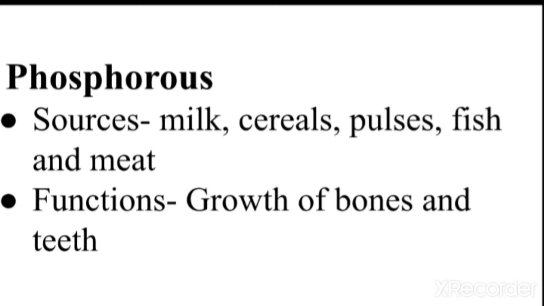Phosphorus comes from milk, cereals, pulses, fish and meat. All these are the different sources where we can get phosphorus for our body. Why is phosphorus required for our body? The main function of phosphorus is to maintain the growth of bones and also the growth of teeth in a healthier way. With regard to calcium it is the same, and with regard to phosphorus also it is the same. Let us look at the image of the sources.